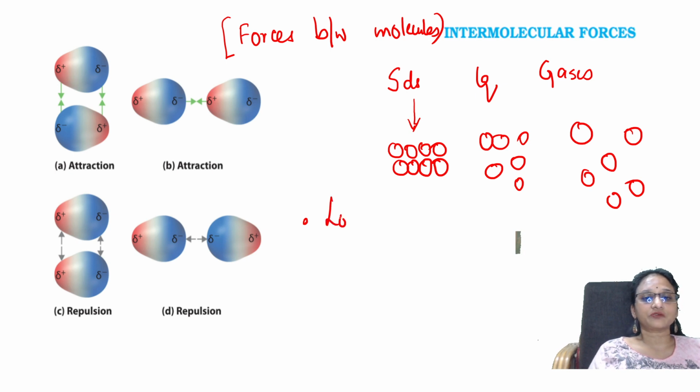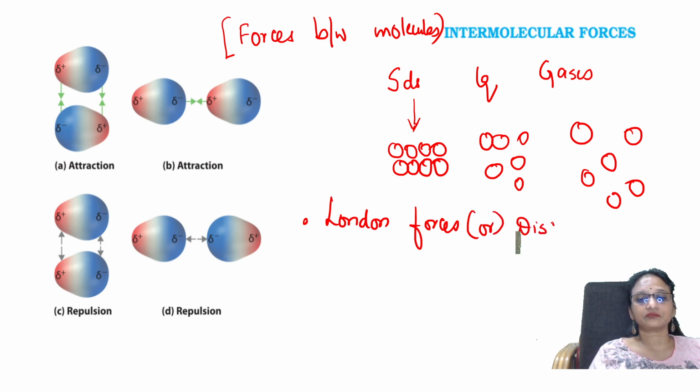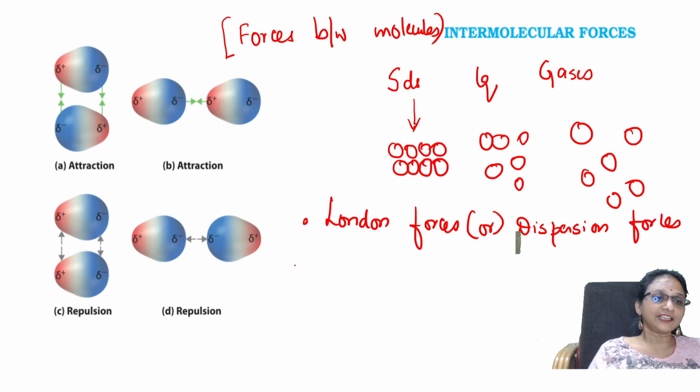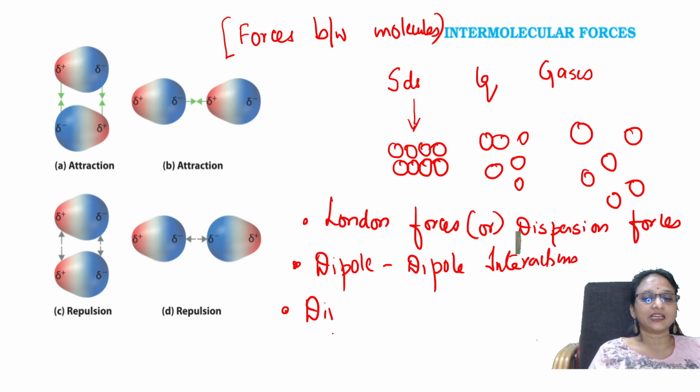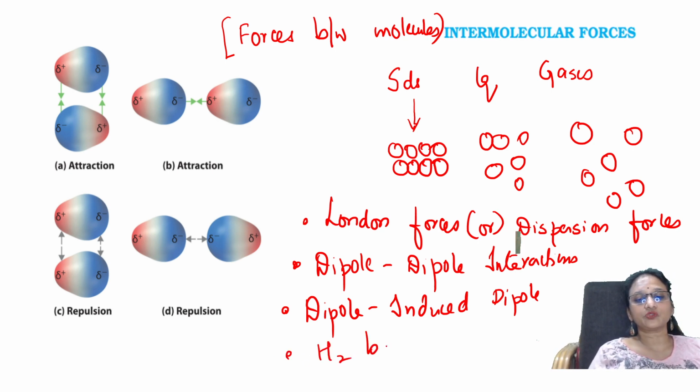First type of intermolecular forces, London forces. The other name given is dispersion forces. London forces are dispersion forces. The next important thing is dipole-dipole force, dipole-dipole interactions. Third one is dipole induced dipole. We are going to learn about all these interactions one after the other. The last one is nothing but hydrogen bonding.